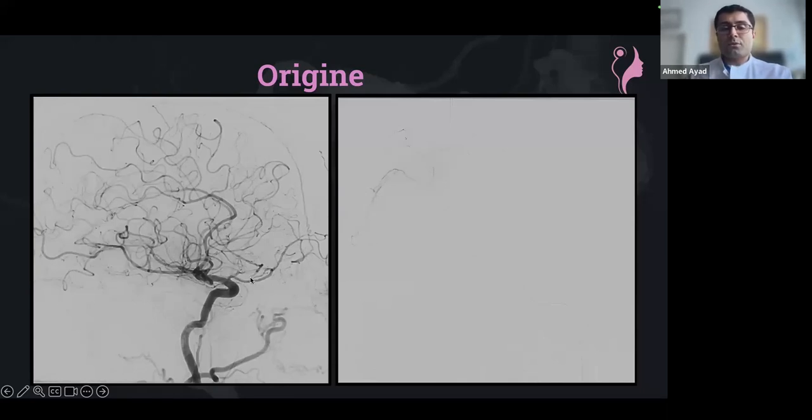So this is, of course, important because if you have an origin like this, it's a variation, and there is a variation inside it, because sometimes, or most of the time, only the frontal branch goes directly from the ophthalmic artery, and the parietal branch is coming off from the external carotid, from the IMAX. So in that case, of course, you have to examine the other branch, because of the anastomotic network, you may be able to do the embolization from the dorsal branch and reach the frontal branch without catheterizing the ophthalmic artery.